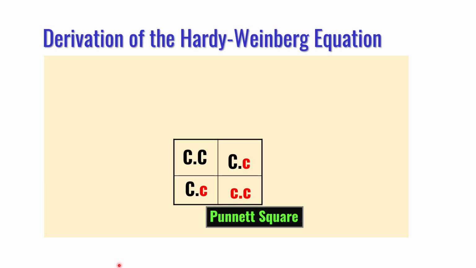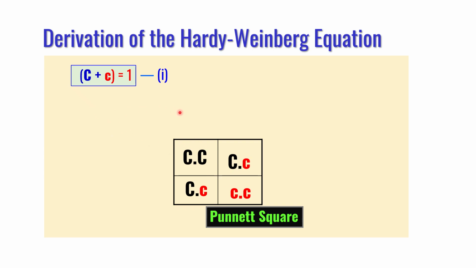So I will derive the Hardy-Weinberg equation using equation 1, which tells us that the allele frequency in a population remains constant: capital C plus small c is equal to 1. And this is the Punnett square data. You will see that the Hardy-Weinberg equation is another form of expression of the same data in the form of a quadratic equation.